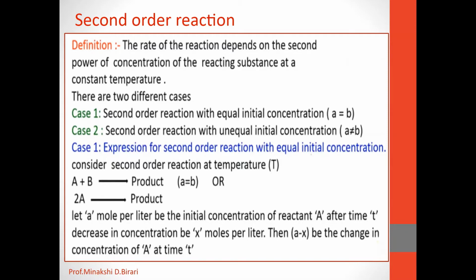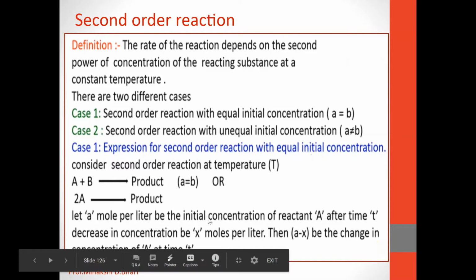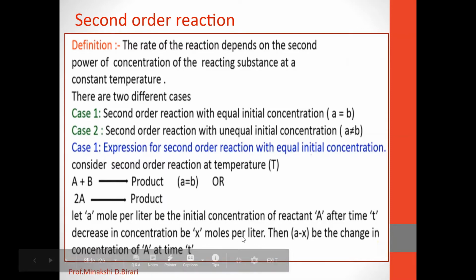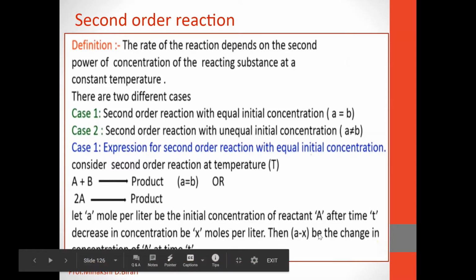Suppose we start with A moles per liter of the reactant A, that is initial concentration. After time t, suppose X moles per liter of it have decomposed, then the concentration of A after time t will be A minus X, which is the change in concentration of A at time t.